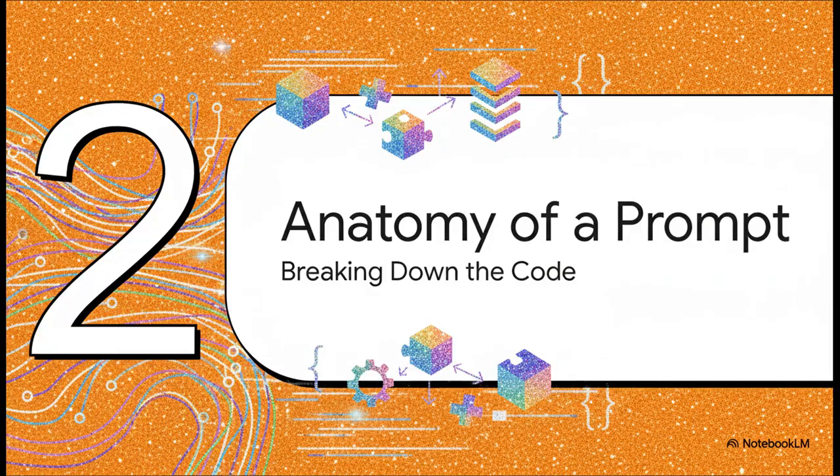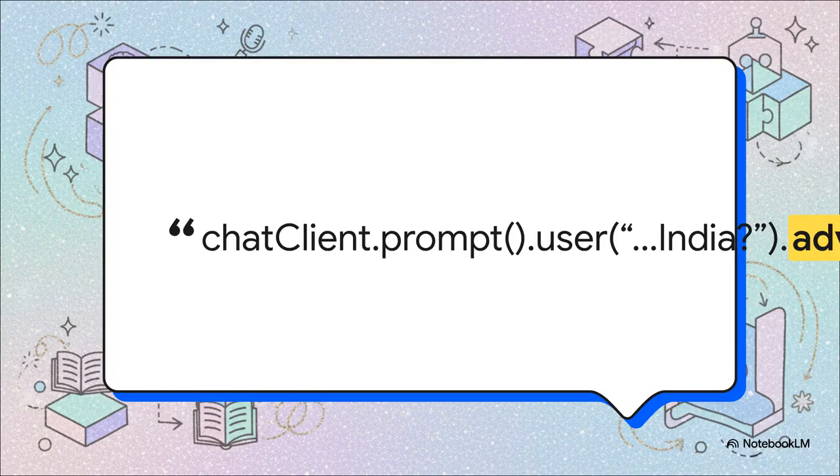Okay, so that all sounds great in theory, right? But what does it actually look like when the rubber meets the road? Let's break down a real line of code and see exactly where these advisors fit in. So here we are. Now, I know this might look a little intimidating at first glance, but trust me, it's actually pretty logical. This one line is the whole story. It asks a question, it bolts on a superpower with an advisor, tells it to go, and then grabs the answer. We're going to walk through it piece by piece.